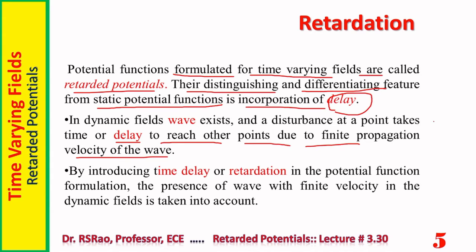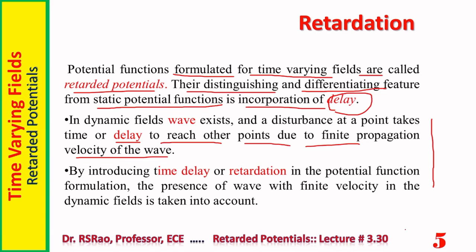So in these last two paras, what he's trying to tell is why retardation or delay is incorporated in the potential functions. What is the reason? The reason is this. In dynamic fields, wave exists. Wave means traveling with some velocity. This velocity is not infinity. It is finite. Finite velocity implies that for a disturbance to reach from one point to another point, it takes some time. Some delay exists. That delay is incorporated in the functions of the retarded potentials. That's why they are called retarded potentials.